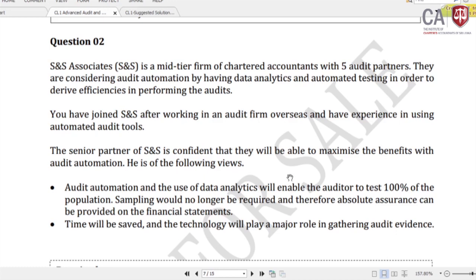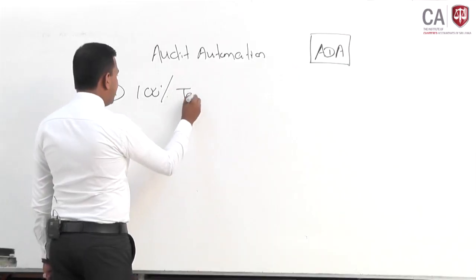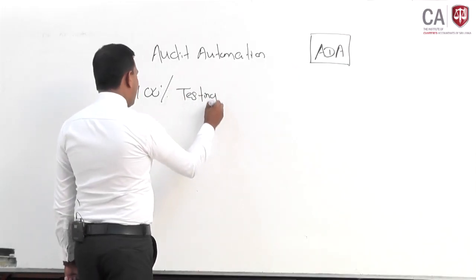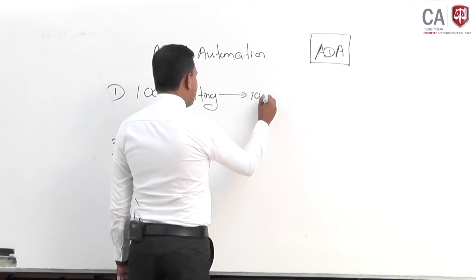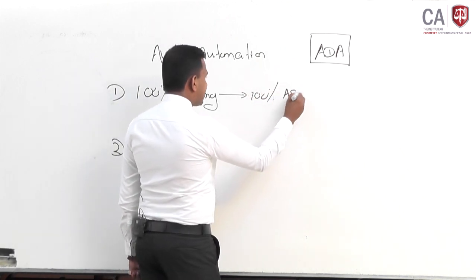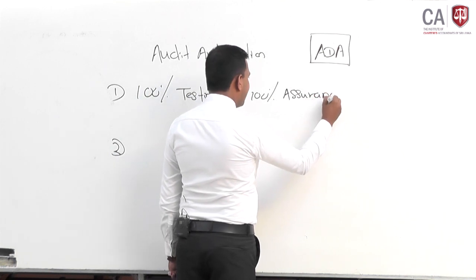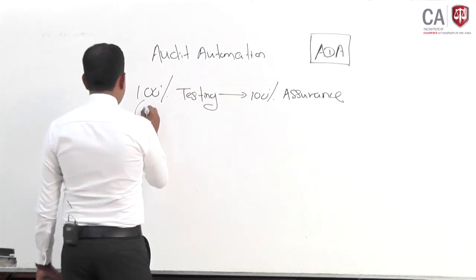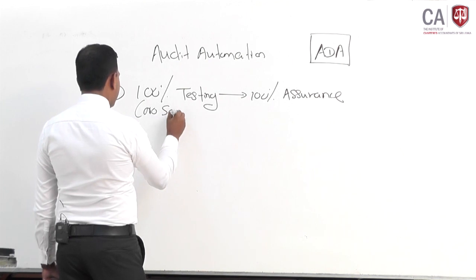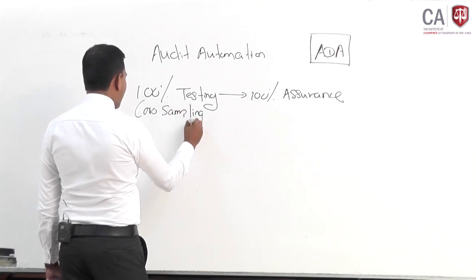Number 1 says audit automation and the use of data analytics will enable the auditor to test 100% of the population, and sampling would no longer be required, and therefore absolute assurance can be provided on the financial statements. What is he saying? 100% testing can be done, so absolute assurance, that means 100% assurance, can be provided in the audit, and no sampling will be used as we discussed in traditional auditing.